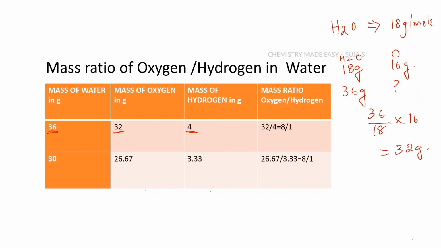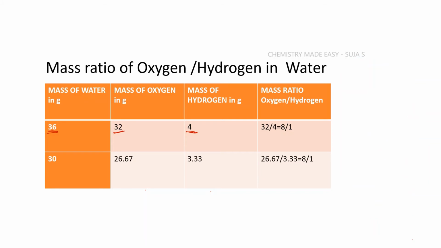Similarly, if we have to calculate the mass of hydrogen in 36 grams of water, then if I have 18 grams of water, the mass of hydrogen that is present is 2 grams. So if I have 36 grams of water, the mass of hydrogen that is present is 36 upon 18 into 2. This will work out to be 4 grams.